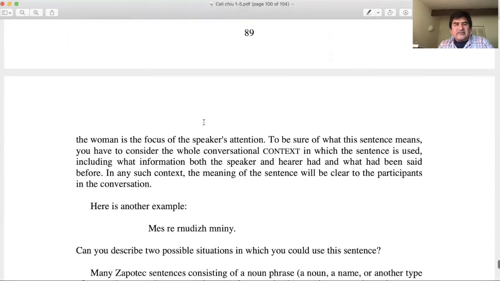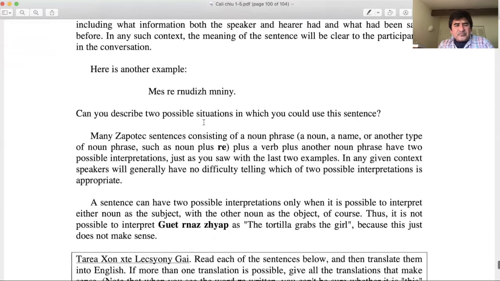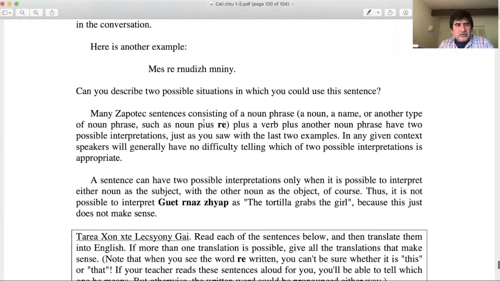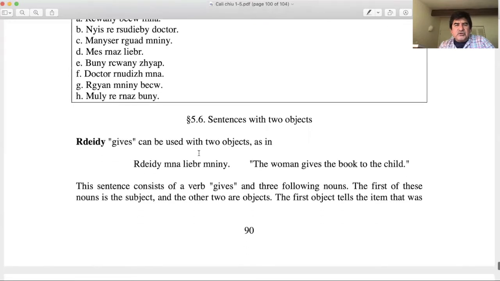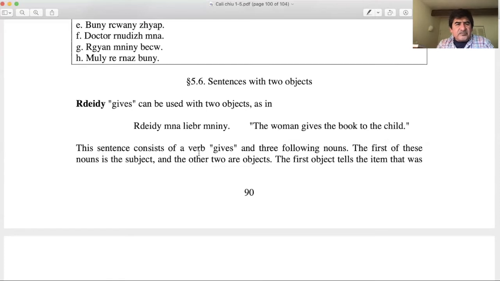But for now, let's continue working on the next section, which is 5.6, sentences with two objects. So we just saw this sentence with one object. Now we're gonna do two objects, okay?